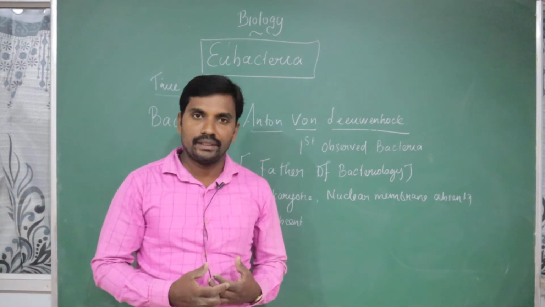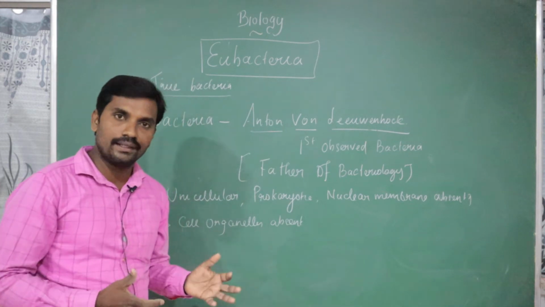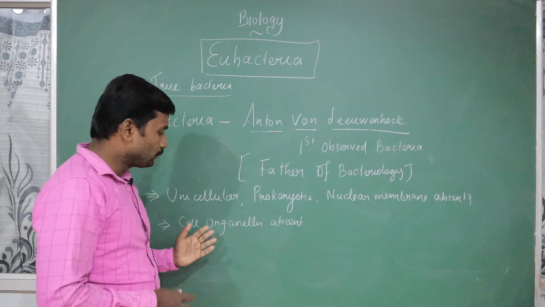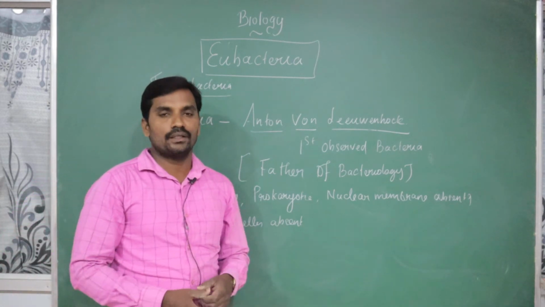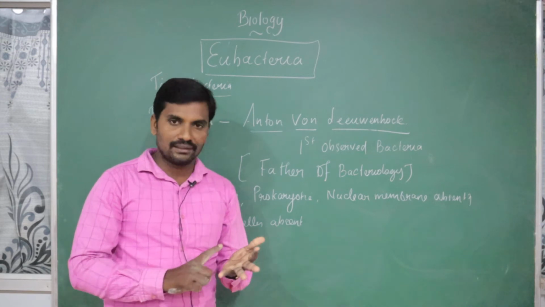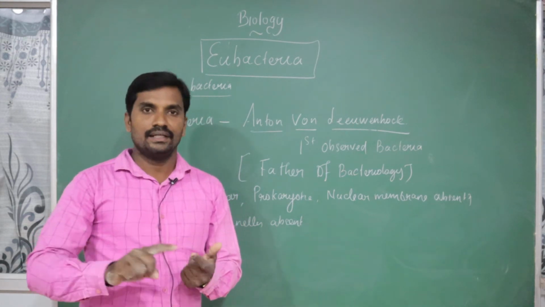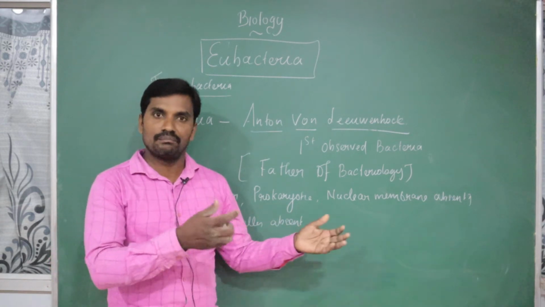Now let me think about the habitat of the bacteria. Habitat is the living place of the organism. Bacteria are ubiquitous, or cosmopolitan. What is meant by cosmopolitan? Cosmopolitan means present everywhere. Ubiquitous means present in water, soil, air, even food particles. When food decays, the bacterial role is important.